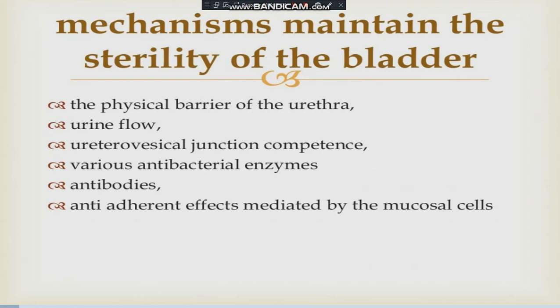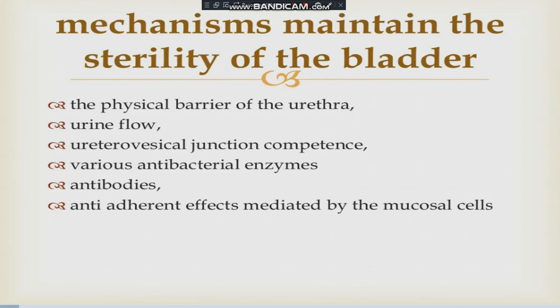Then anti-adherent effects mediated by the mucosal cells. This is one of the particular properties that our bladder mucosal cells have. Whenever any particle comes to attach or adhere to the mucosal cells in the bladder wall, an anti-adherent effect occurs and causes the rejection of these particles.